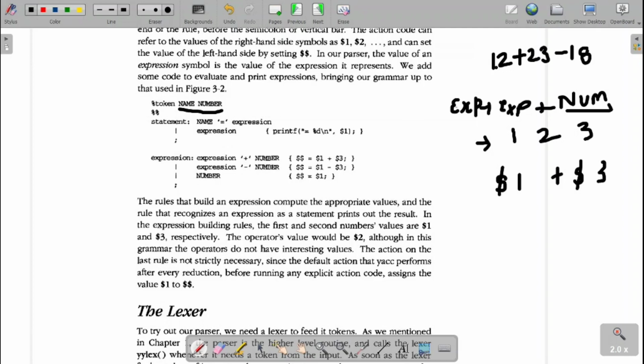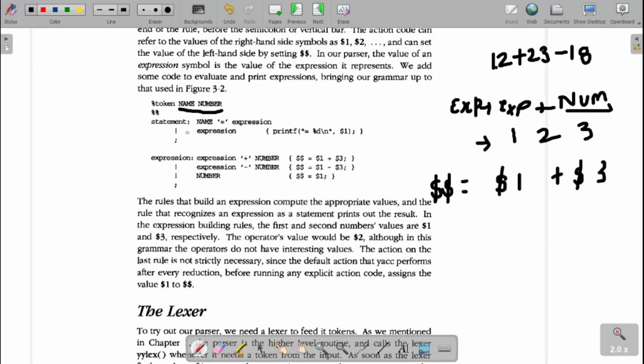Fine. Now to hold this result, how do we hold it? The result will be stored in $$. That is, $$ will be equal to $1 plus $3 for this one. For this other one, it is $1 minus $3. That is, $$ will be equal to $1 minus $3. If it is just a number, that means only one argument, $1, and that will be copied to $$.